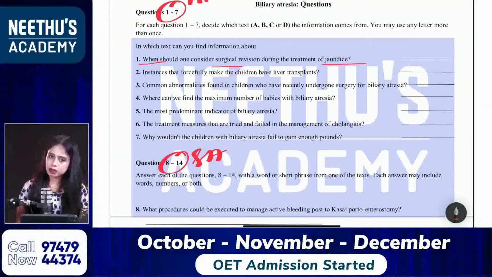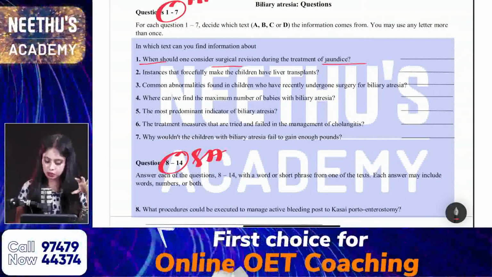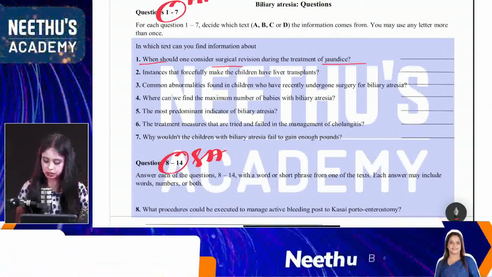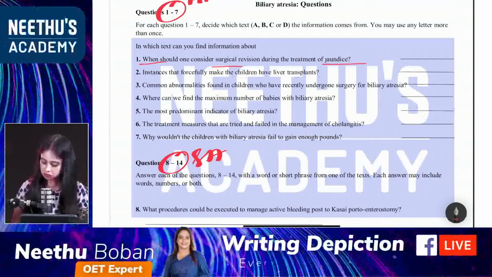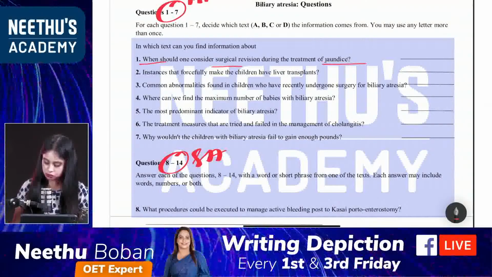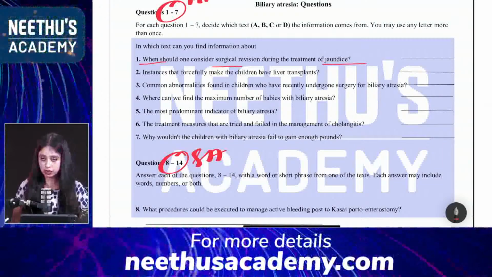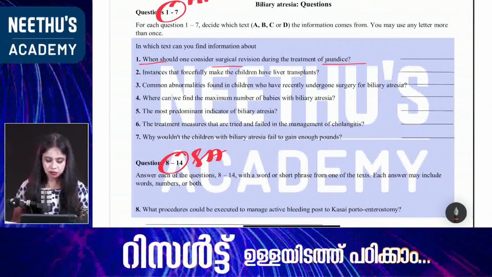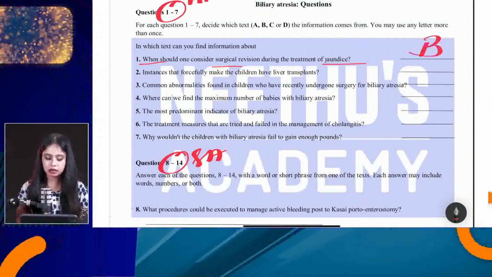So where is it mentioned? Surgical revision as well as treatment of jaundice. Yes, a lot of answers. Yes, Divi, Kavita, Sudha. Any other answers, anyone? What about the first question? Any other answers other than option B? Sorry, text B. No, it's B. Okay, very good. The answer is mentioned in text B.